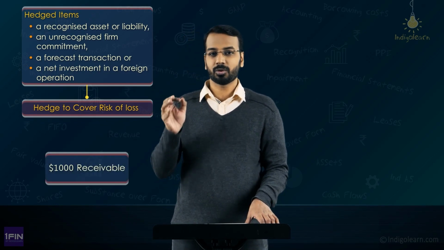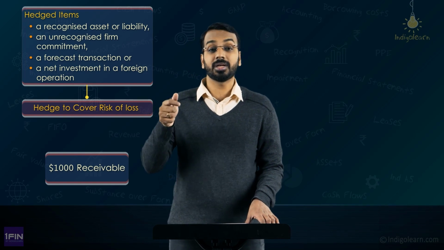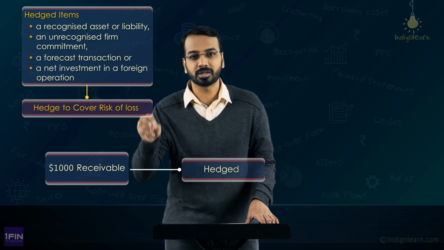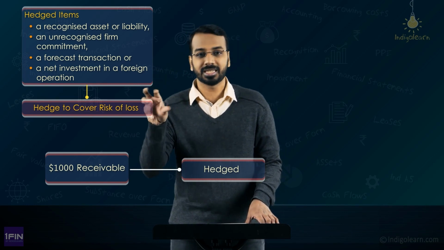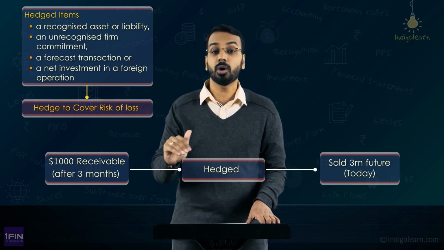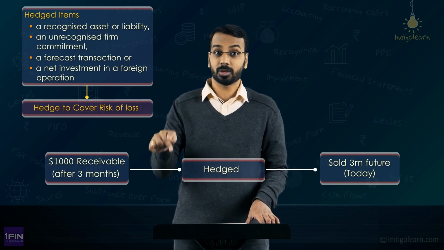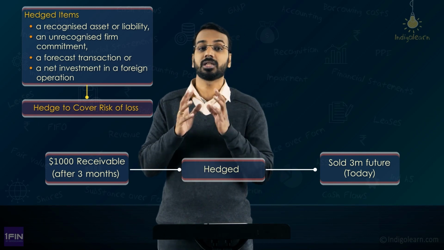Now, when you are hedging a particular hedged item, you will protect yourself from the loss, but then you may also have to forego the gain. For example, you have a $1,000 receivable from a debtor. Now to protect yourself, what did you do? Because you are receiving $1,000 in the future and you don't want to bear any price risk, you immediately sold the dollars in the futures market. You will receive the physical dollars after, let's say, 3 months, and to protect yourself today itself, you have sold 3 months future. Why have you sold today? Because after 3 months when you receive the dollars, you will have to sell at that point also, right? So today itself we are locking the prices.